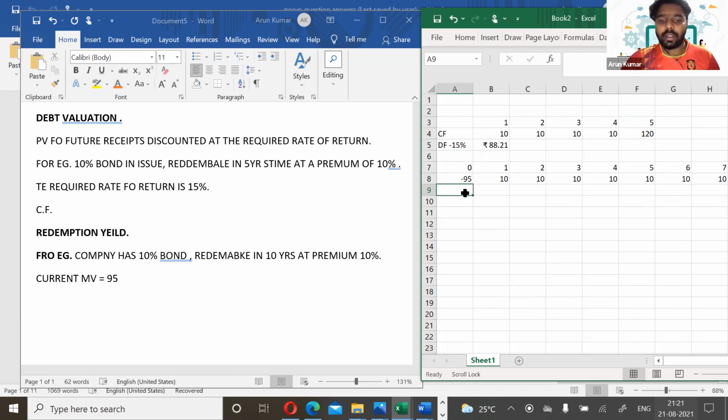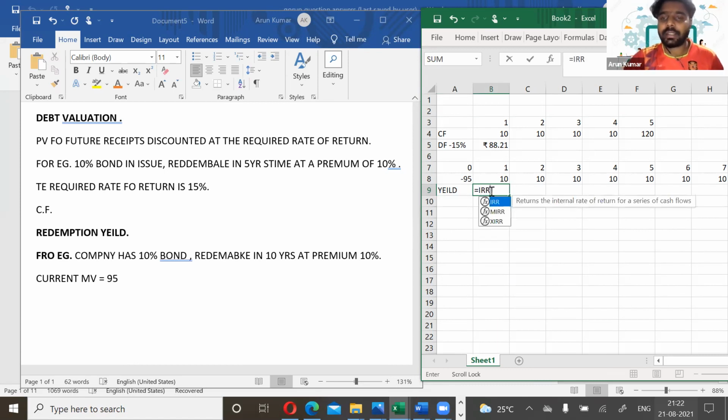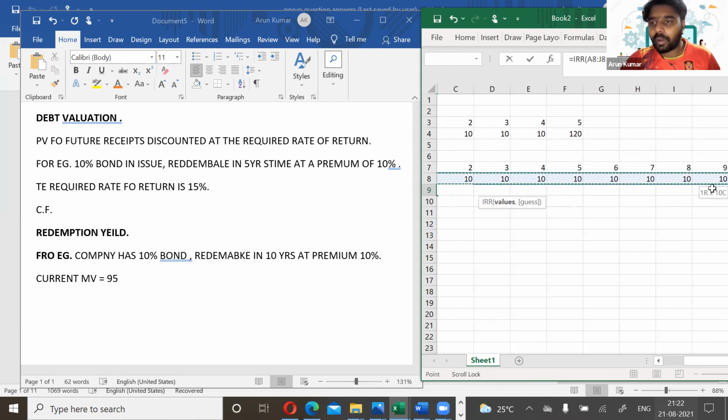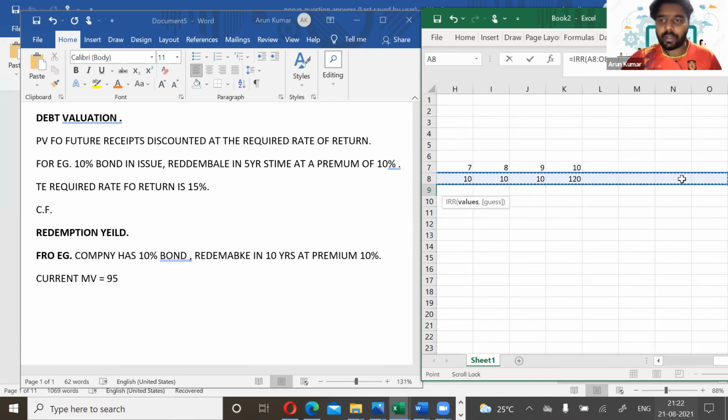So literally, what's the yield? Redemption yield? We have to calculate the IRR of this investment. So IRR is equal to IRR. Select the cash flows from year 0 to last year.